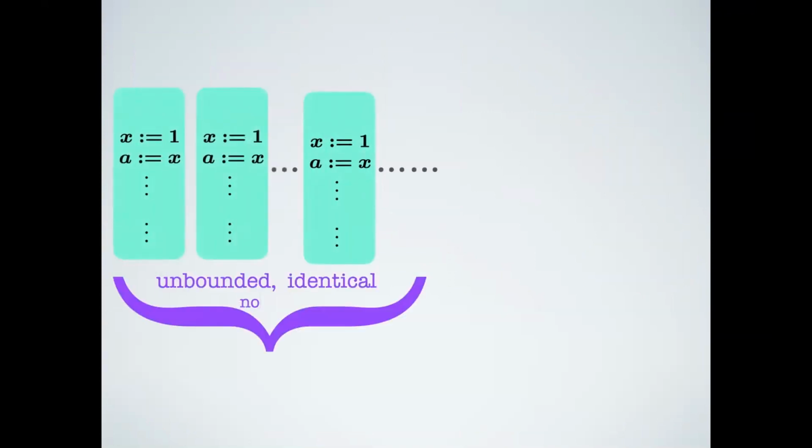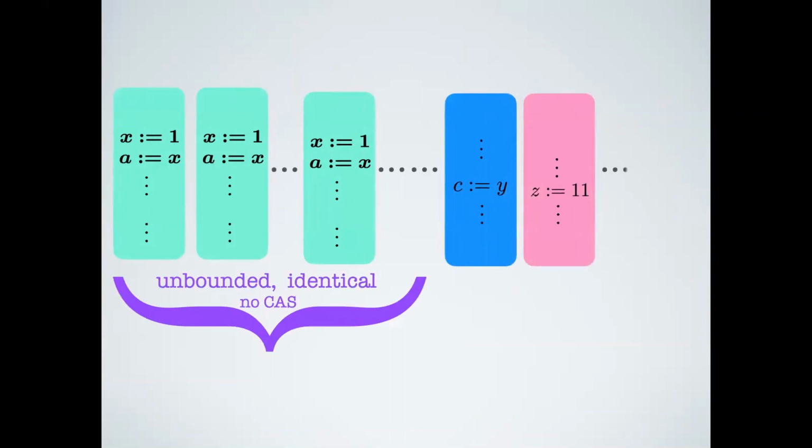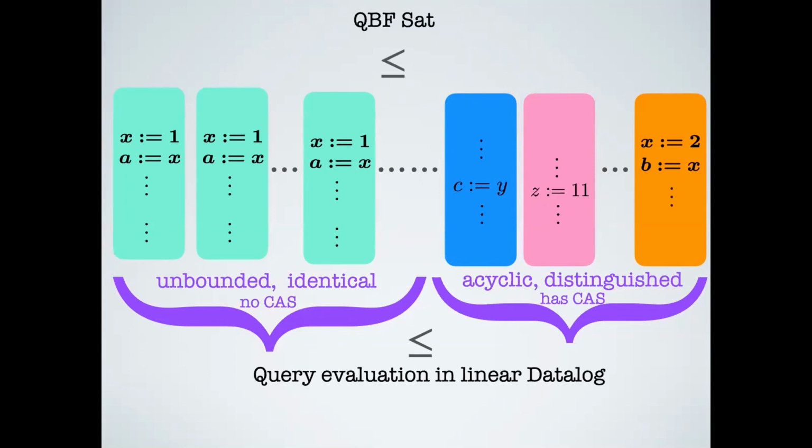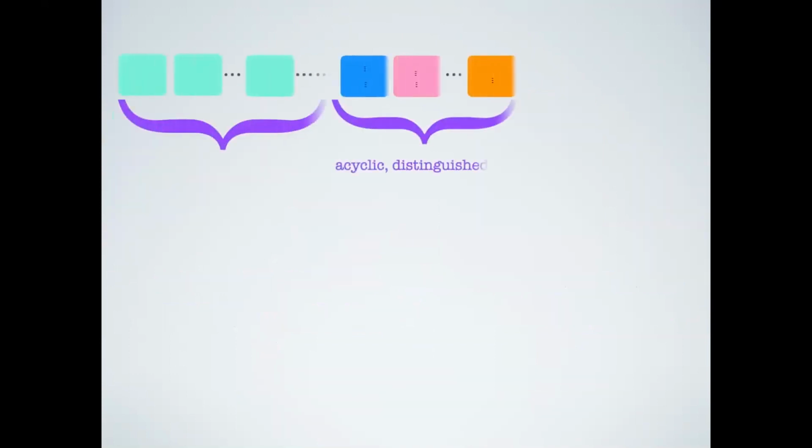So now, what are the kind of results we have? We allow an unbounded bunch of such identical threads with no CAS operations, but we throw in some bounded number of distinguished threads where we allow CAS operations, but suppose we keep them acyclic for the moment. The result we have here is that we can show PSPACE completeness for the reachability problem by reducing from QBF and reducing to the query evaluation of linear Datalog. And this is one result we have. Of course, can we do better?